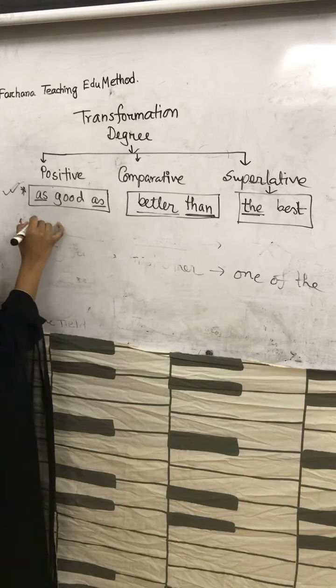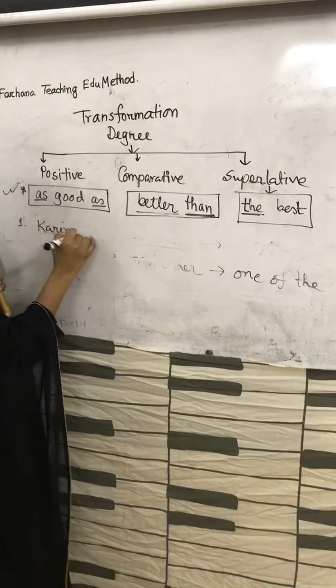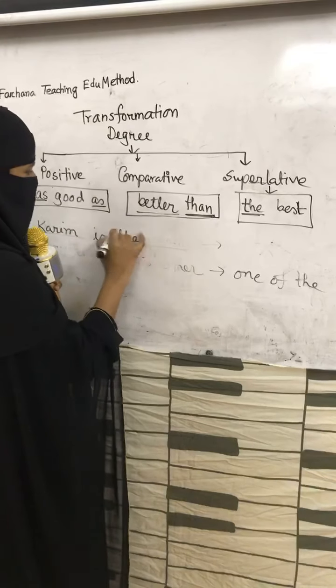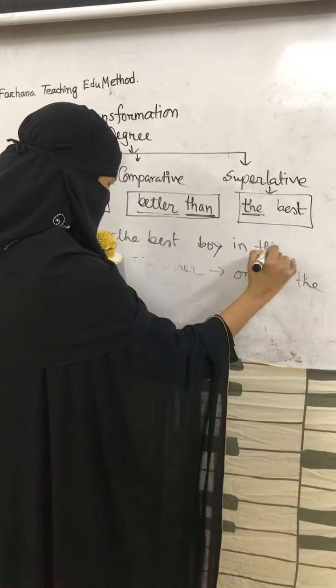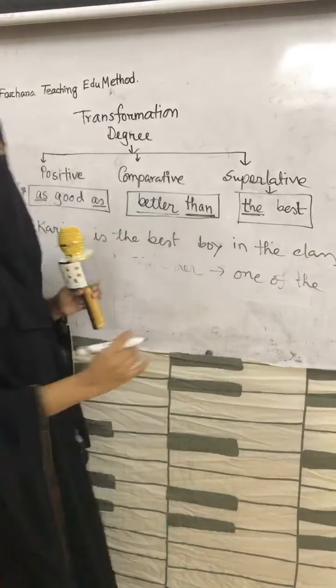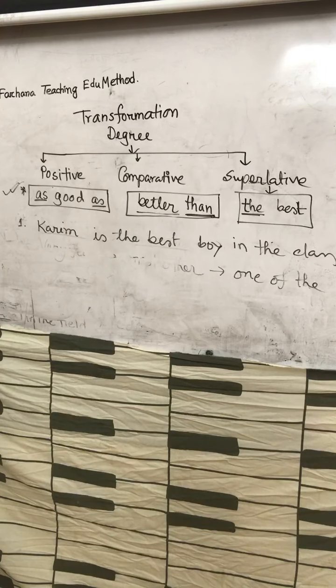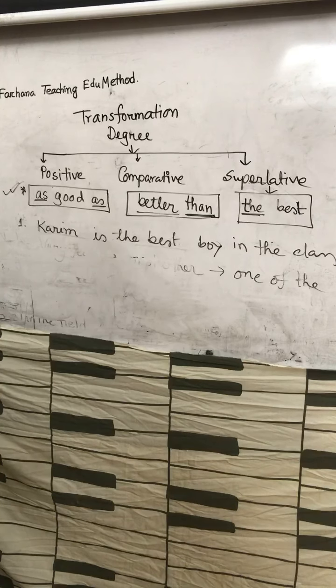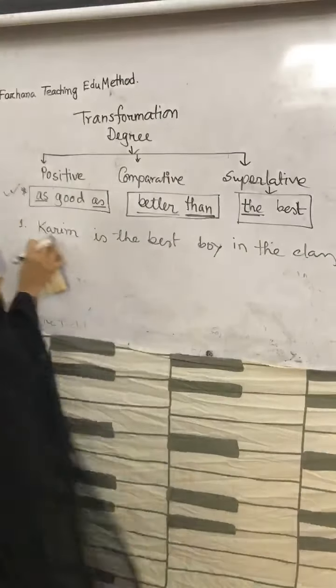Number 1. Karim is the best boy in the class. So, at first you have to find the degree or comparison of adjectives from the sentence.